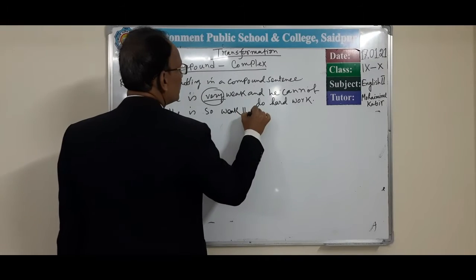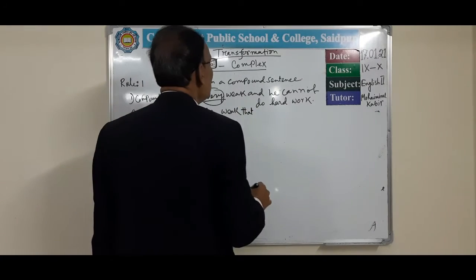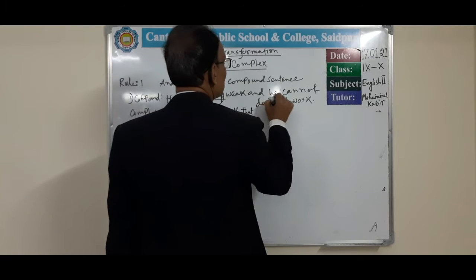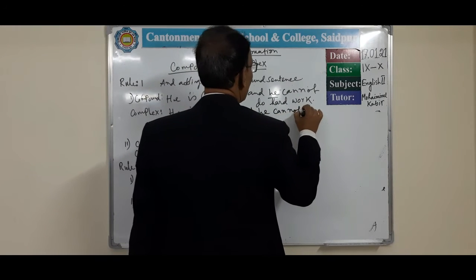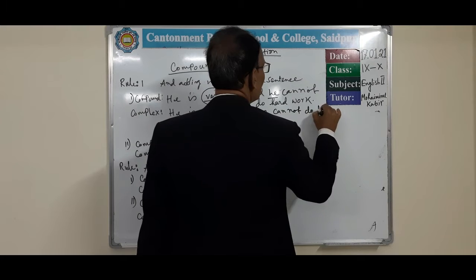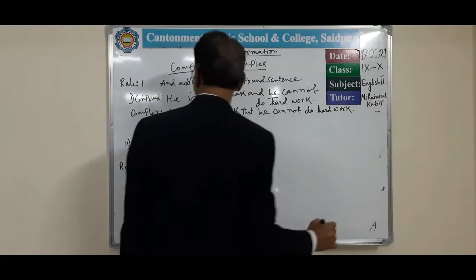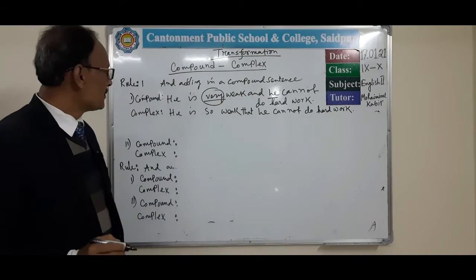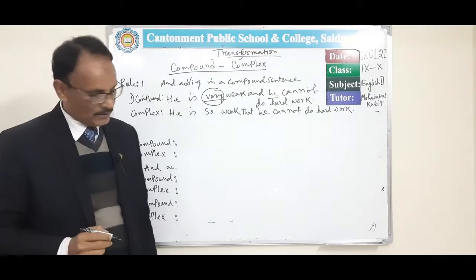Then we have to put that. He is so weak that, subject, he cannot do hard work. In this way we can transform compound to complex sentence.